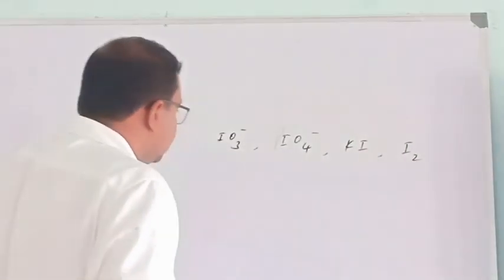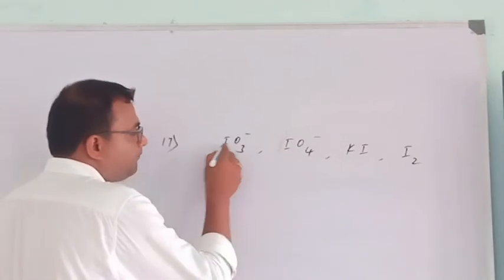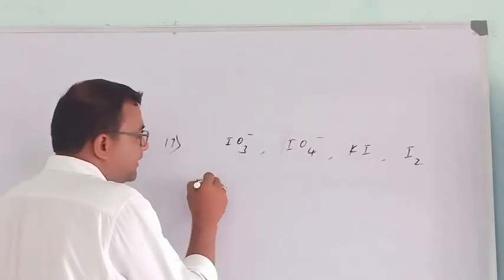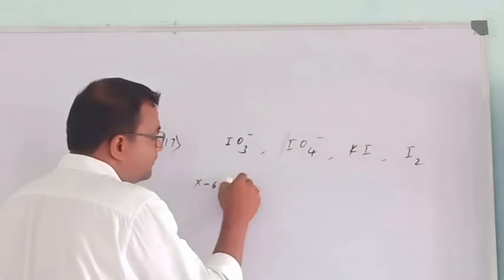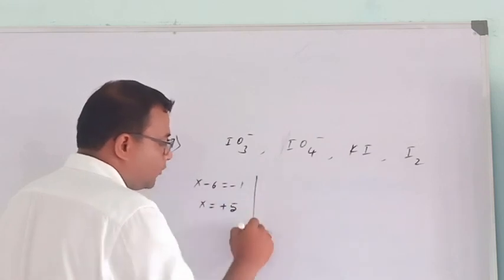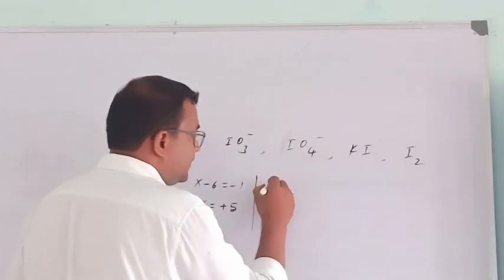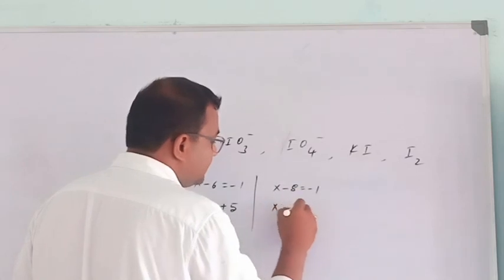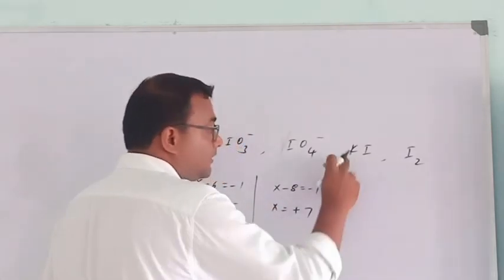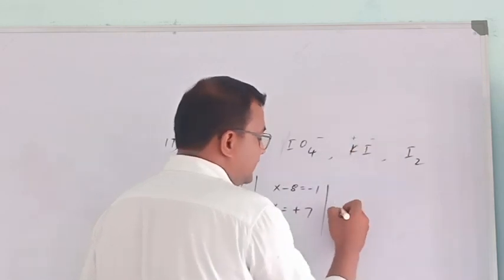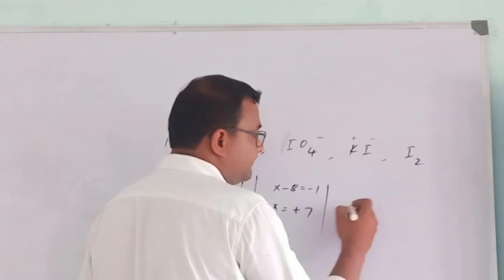Let's find out. The charge of iodine is X. You can take X. So X minus 6 is equal to -1, X is equal to +5. Here X minus 8 is equal to -1, X is equal to +7. Here charge of K is always plus, this is minus, so it is direct -1.